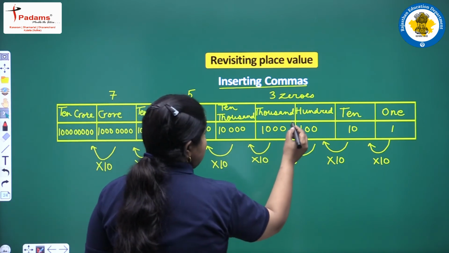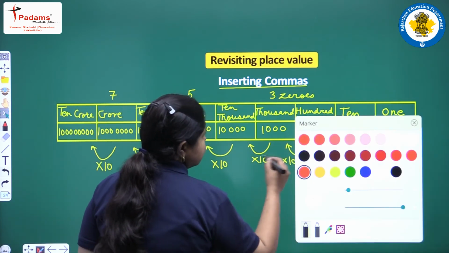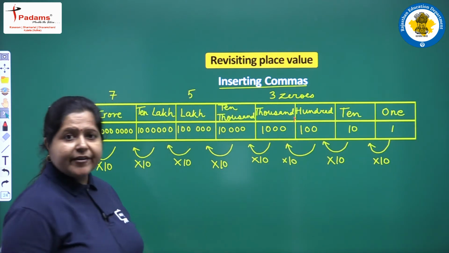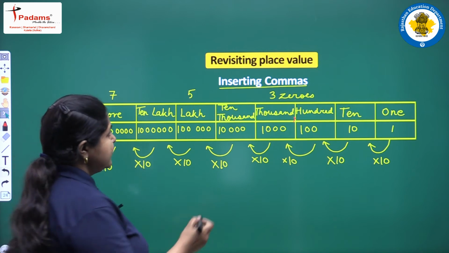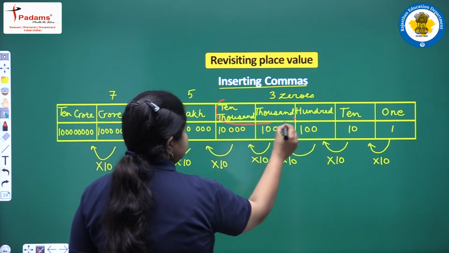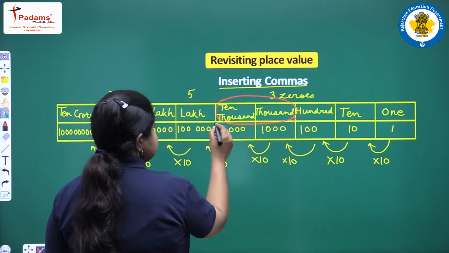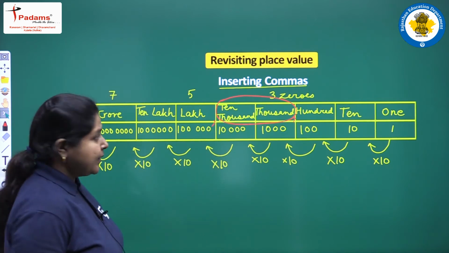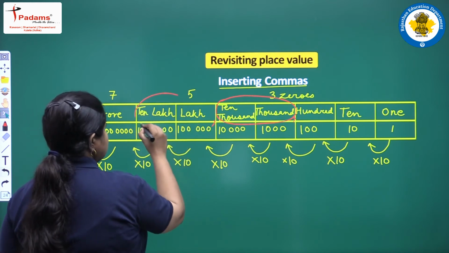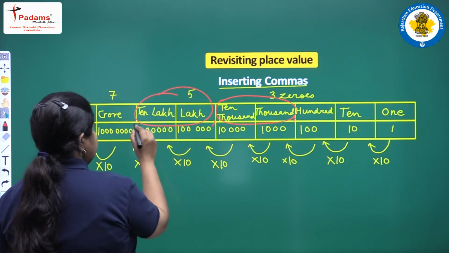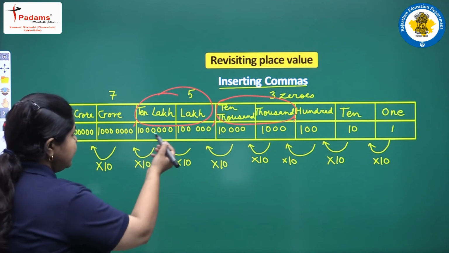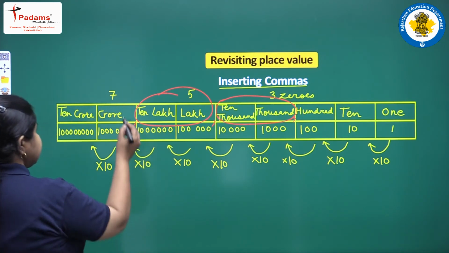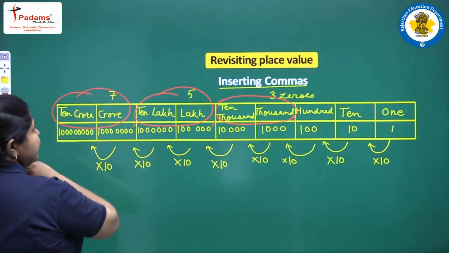We place one comma at this place, just before the hundreds place value. Then these two belong to one family, and we place one comma just before the 10,000 place value. Then these two belong to one family, and we place one comma just before the 10 lakh place value, and then these two belong to one family.